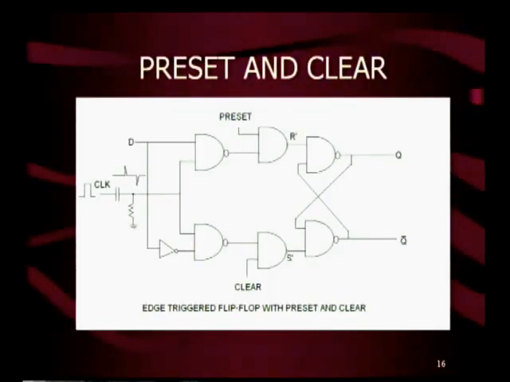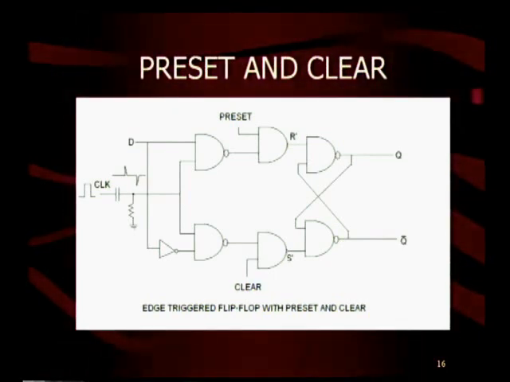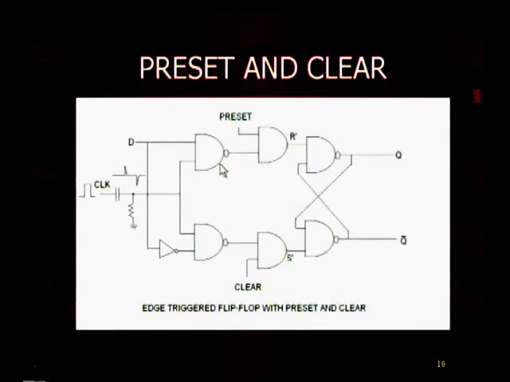So this is the edge triggered D flip-flop with preset and clear inputs. This is a preset input, this is a clear input. Here the preset and clear inputs are given through two AND gates. Now when preset is 0, R dash is 0, therefore Q is 1. That means it presets the flip-flop. When clear is 0, S dash is 0, therefore Q is 0, therefore it clears the flip-flop.